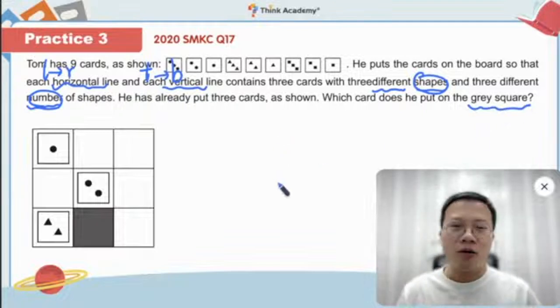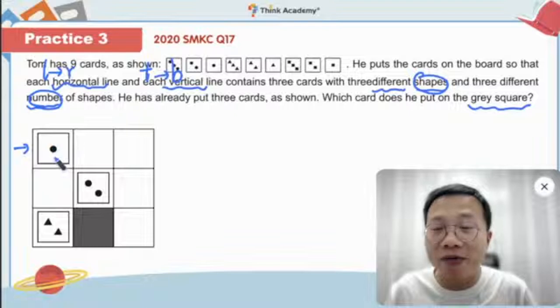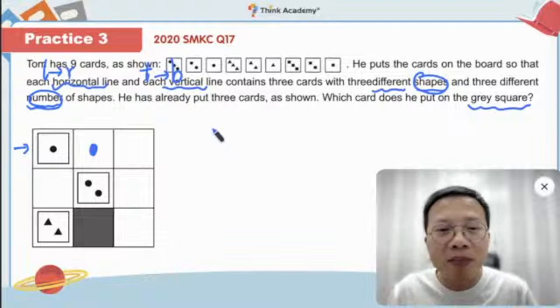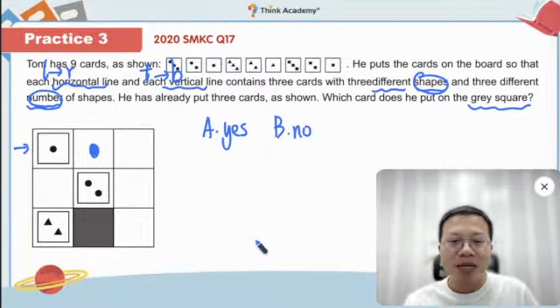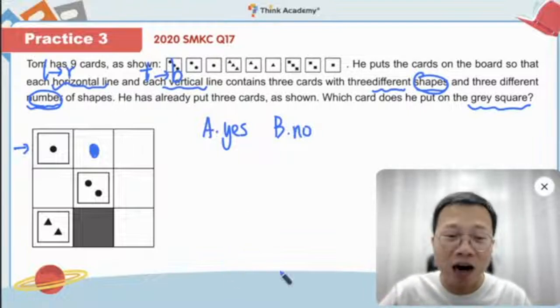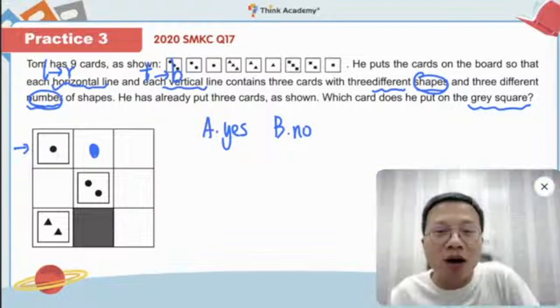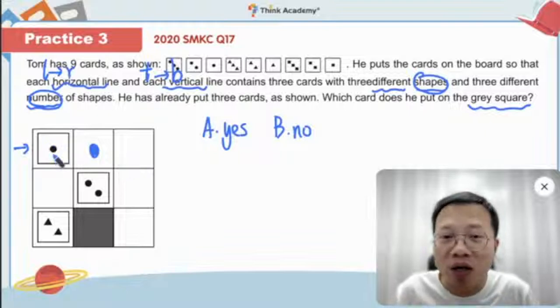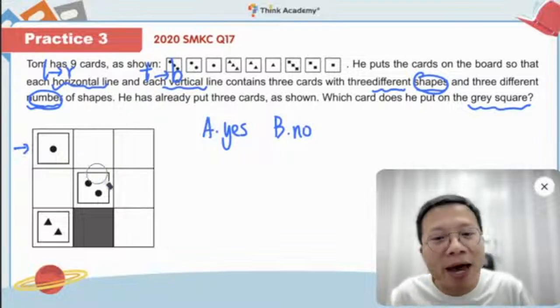Okay, so first I double check the rules. So in here, the first row, we already have a 1. Everybody, can I put a 1 here? Yes or no? Give me A, yes, and B, no in the chat box. Come on. Can I still put 1 circle here? Yeah, of course, no, right? This is already 1. So you cannot put 1 here. And also, what about the shape? You already have a circle. So can you put a circle here? No. So pay attention.